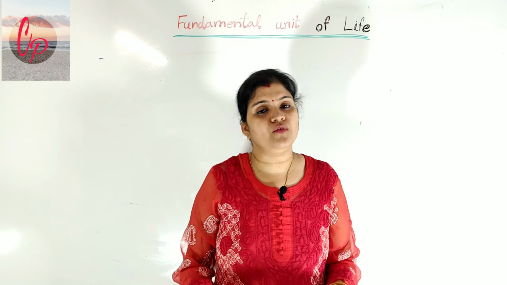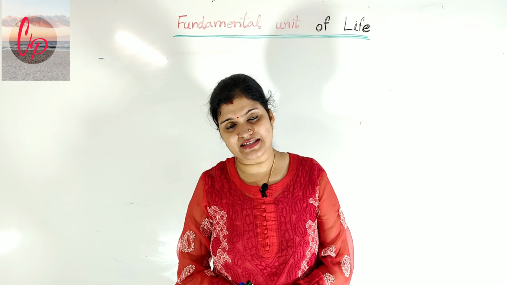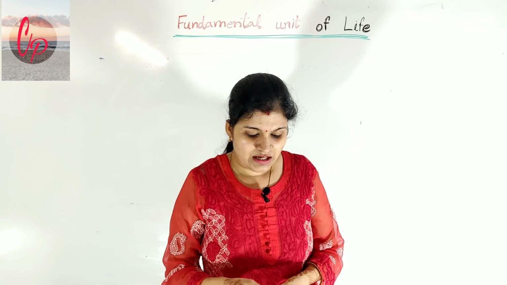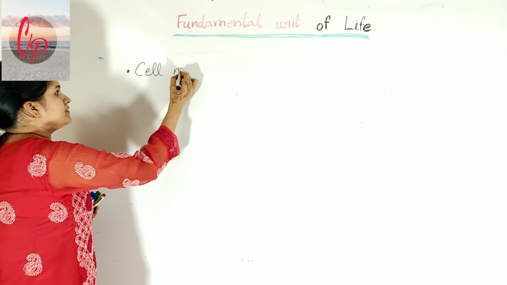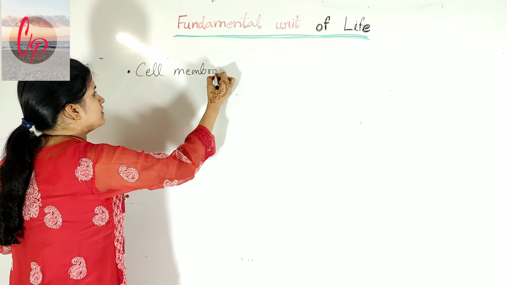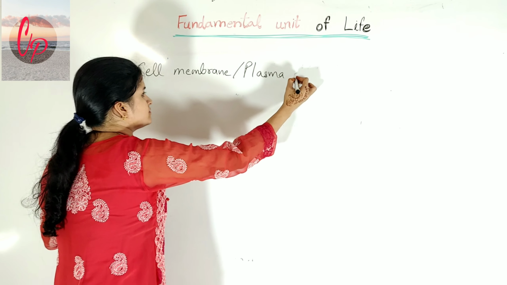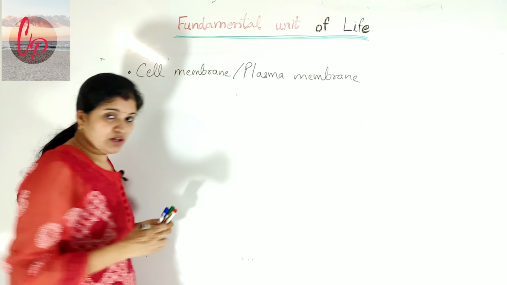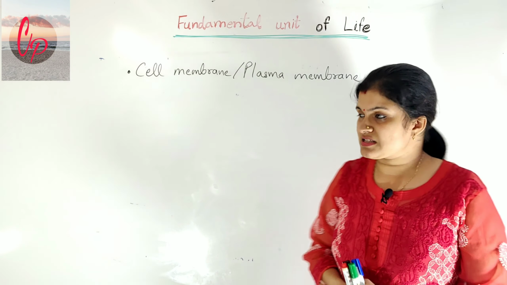And if it comes to the structure of a cell, or what the cell is made up of, the very first thing which comes into existence is the membrane, or the layer which is surrounding the cell, and this is called the cell membrane or plasma membrane. This is the outer covering of the cell.